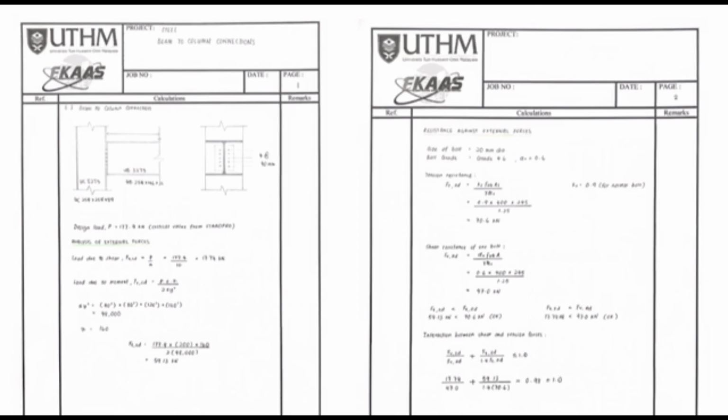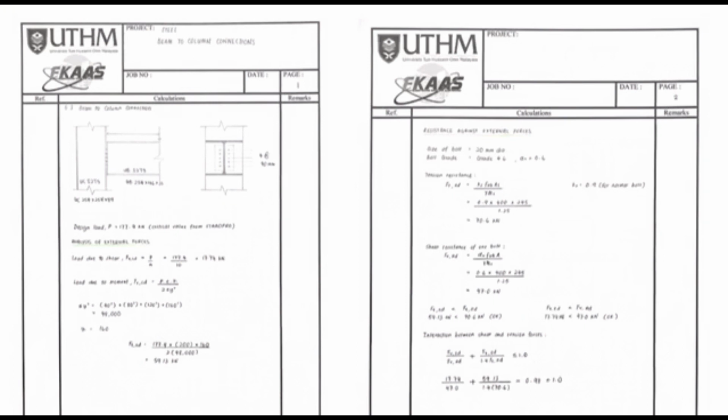We use 5 bolts at the left side and 5 bolts at the right side, so 10 bolts in total. Dividing by 10, we get 17.74 kilonewton. Then we calculate the load due to moment using the formulas stated, and we got 59.13 kilonewton.